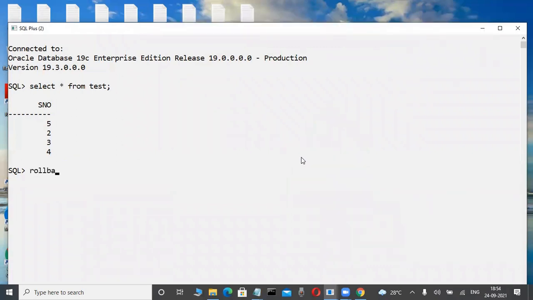Now check it out. I'm using rollback also. Now check again: is 5 still there or 1? Select star from what table is there? Test only. And here, in test, what is the value? 5. Very good. 5 only. That's why observe it here.